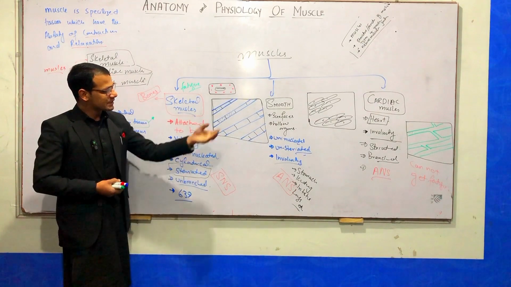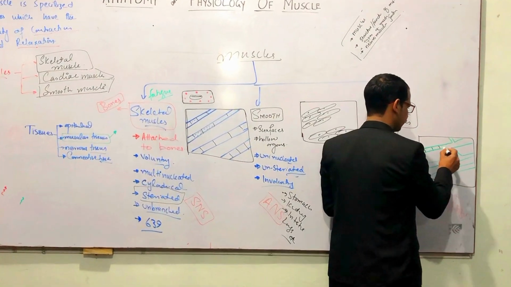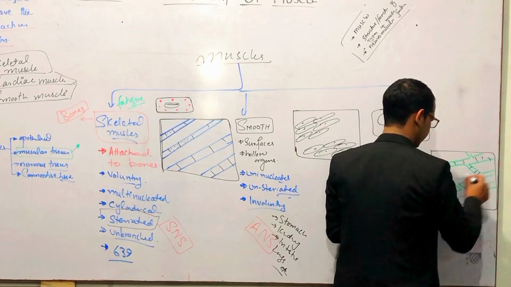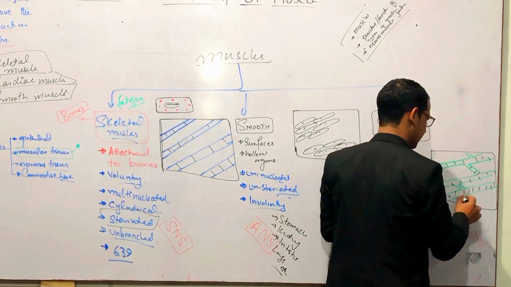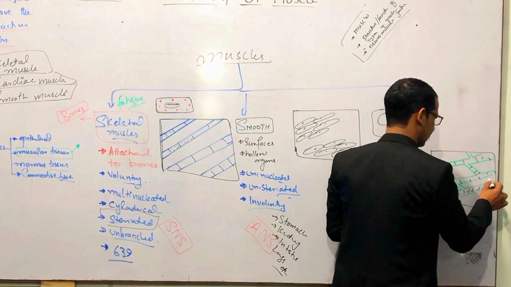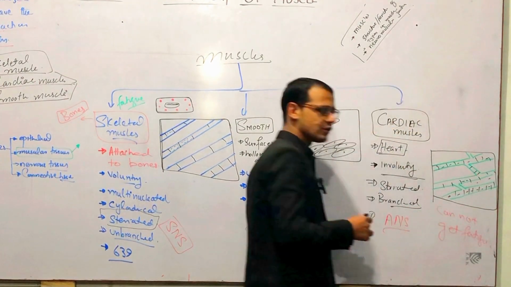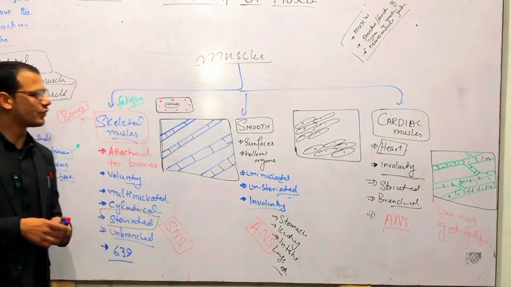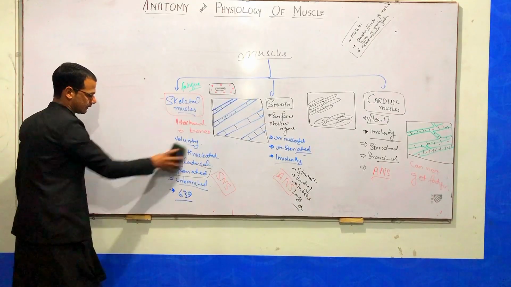So cardiac muscles cannot get fatigue, and they are striated, but uninucleated, right? So this is just some points about the types of muscles, right?